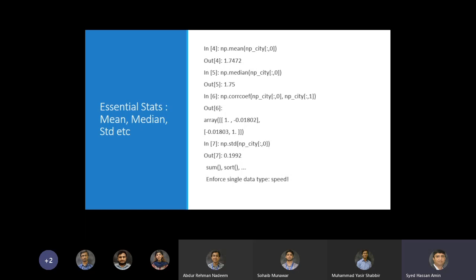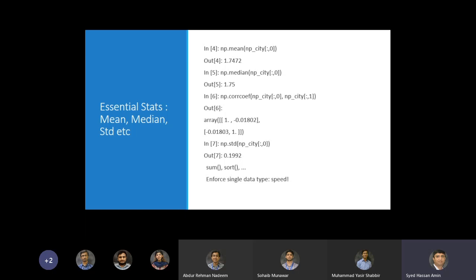So if you want to, probably the first column is the height, in meters, I don't remember exactly. If you want to get the mean for that, we can do np square brackets, colon for all the rows, the first column, and that gives you the mean. Then we can get the median height.